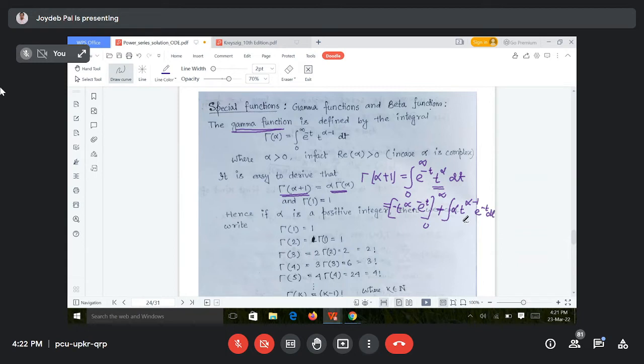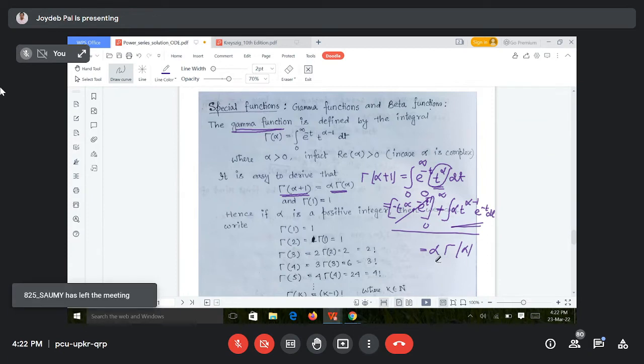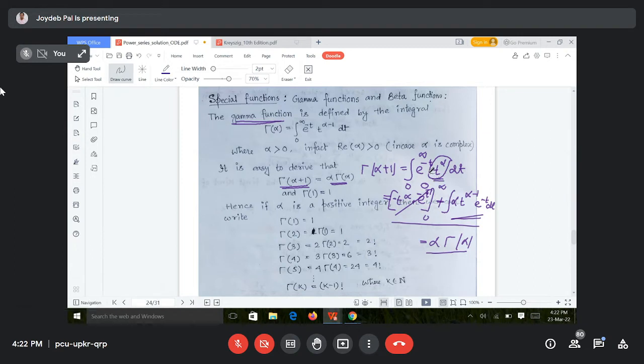Are you getting it or not? I have applied integration by parts by taking t to the power alpha as the first function. So you will get this. And by putting the limits, you will get the value 0 in this term. And what remains is nothing but alpha gamma alpha. That proof is given in the book also. You can see the proof from the book. It is a simple proof. You just do one step of integration by parts and you will get this result. This result is important, the proof is not.